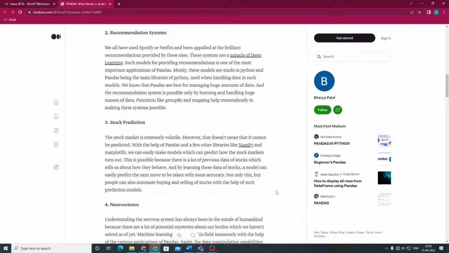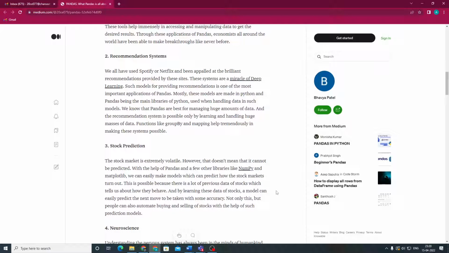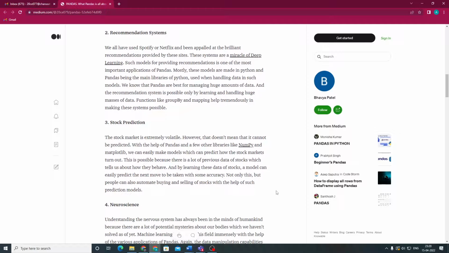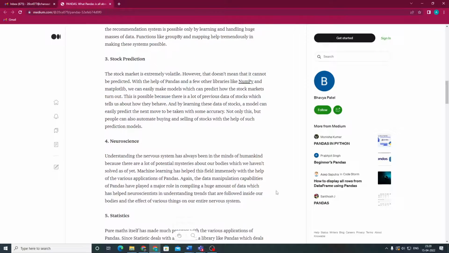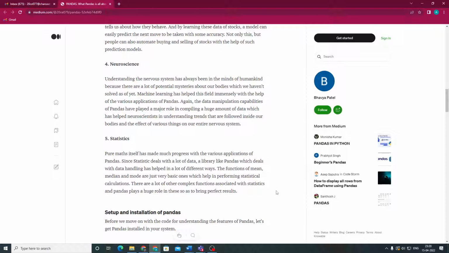Well said, Aditya. Similarly, the next application is stock prediction. With the help of pandas and a few other libraries like NumPy and Matplotlib, we can easily make models which can predict how the stock market turns out. This is possible because there is a lot of previous data of stocks which tells us how they behave. By learning this data, a model can easily predict the next move to be taken with some accuracy. Not only this, but people can also automate buying and selling of stocks with the help of such automation bots.